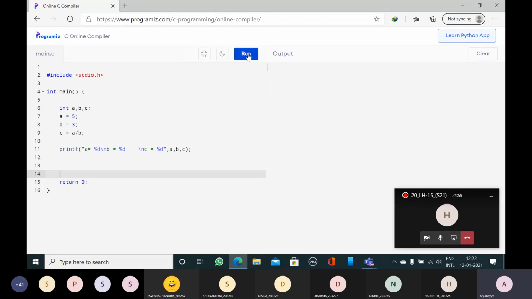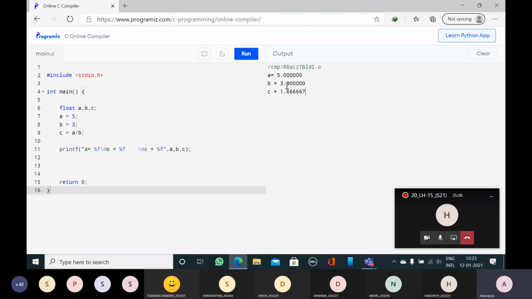Now I will run the program. Everybody able to see the output? C is equal to 1. Now if you want to see 1.6, then what I will do is change the data type to float. Float means real numbers. Now when I use float, the data type specifier is %f. Here I need to change %d to %f. If you want to see 1.6 something, now run the program.